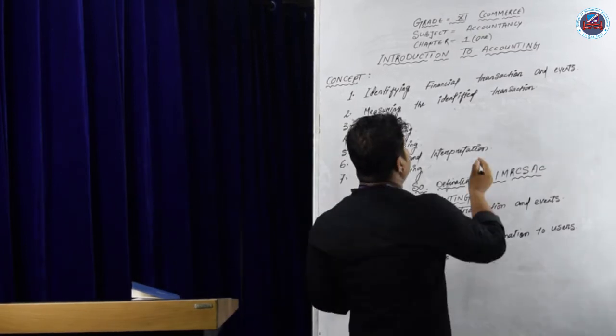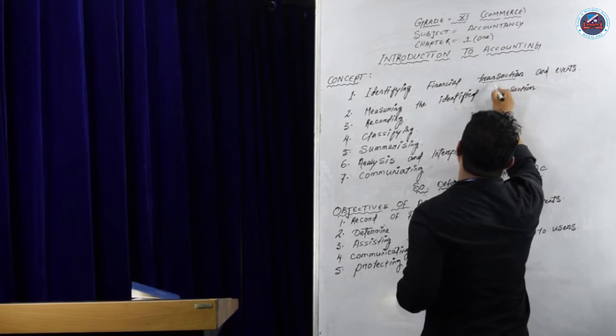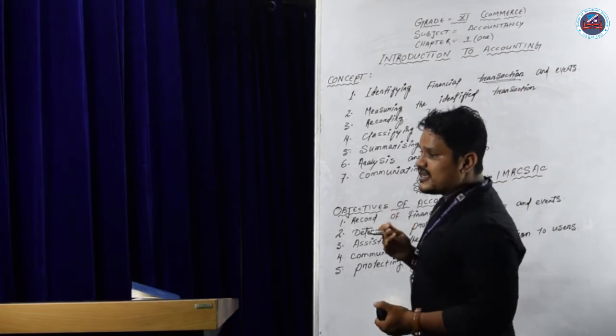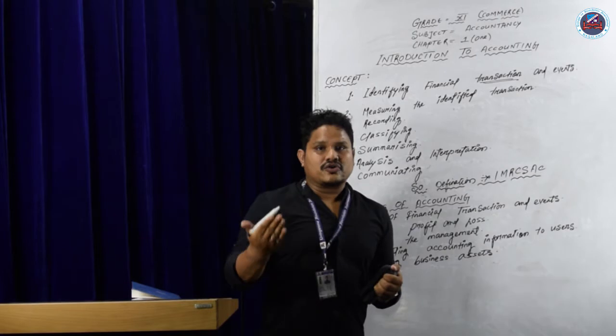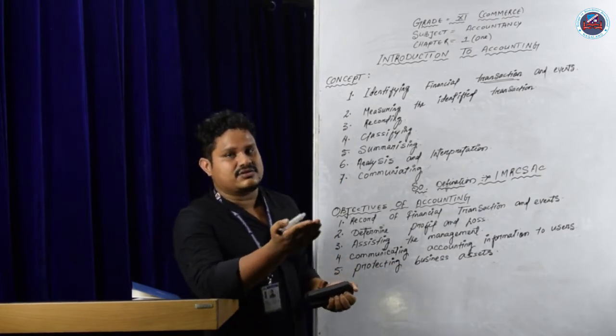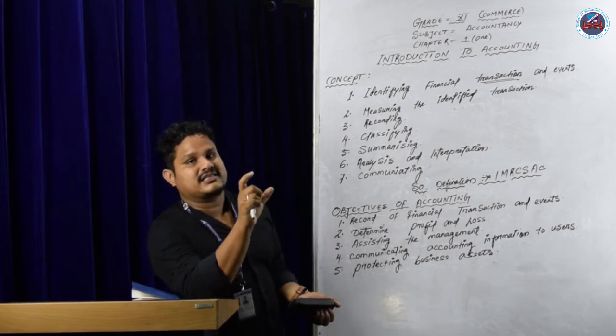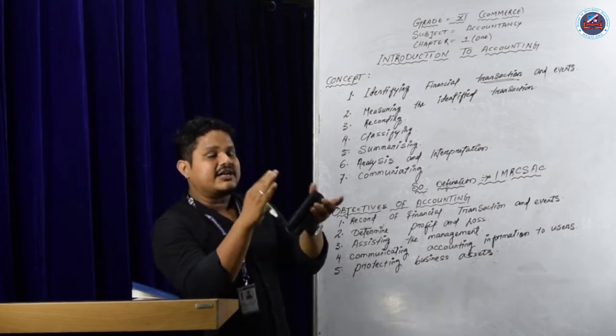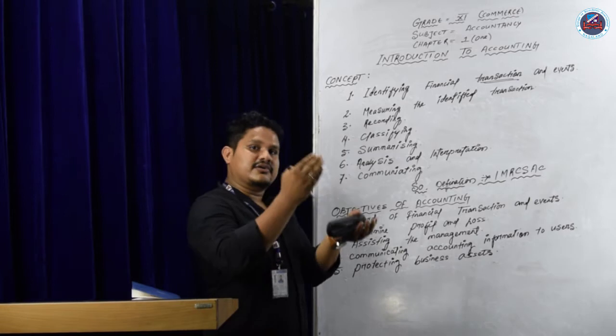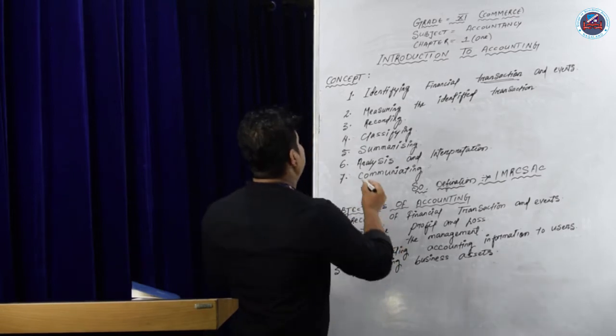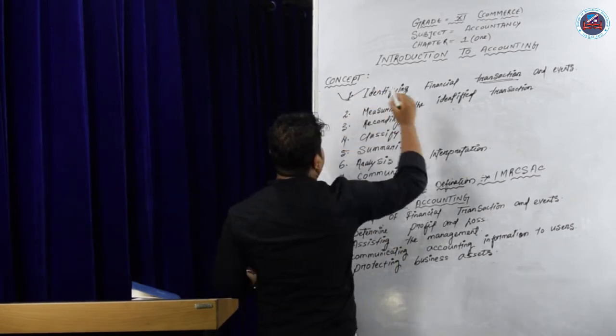What is the meaning of transactions? In accounting terms, transactions means what? Suppose an example, purchase goods for rupees 20,000. Purchase goods for 20,000 is a financial transaction. This is a transaction that you have to identify during the business. That is the first characteristic, identifying transactions.